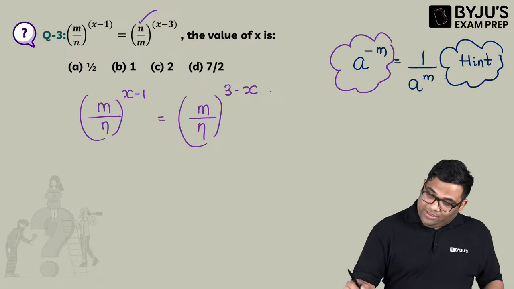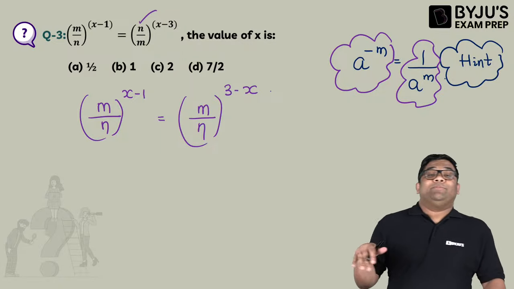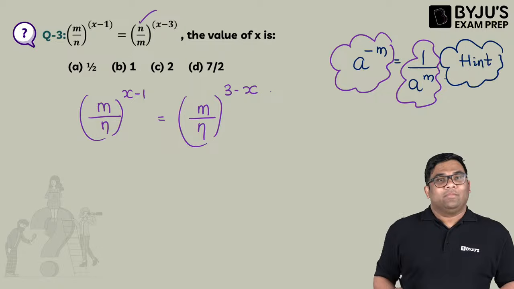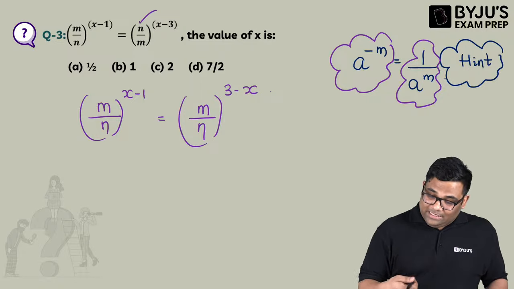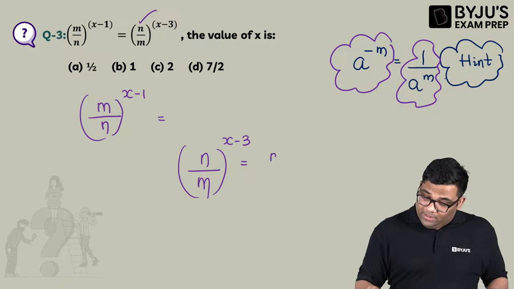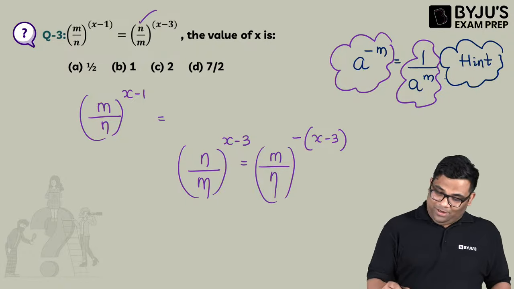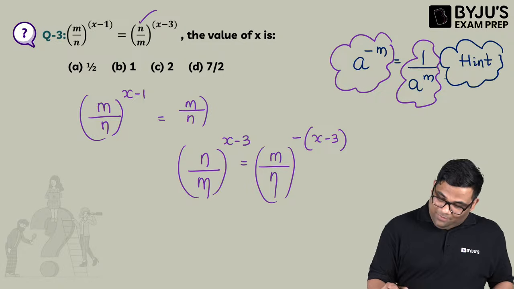Because when you take the reciprocal, the power changes from positive to negative. So n by m to the power x minus 3 is equal to m by n to the power minus x minus 3, so this becomes m by n to the power 3 minus x.